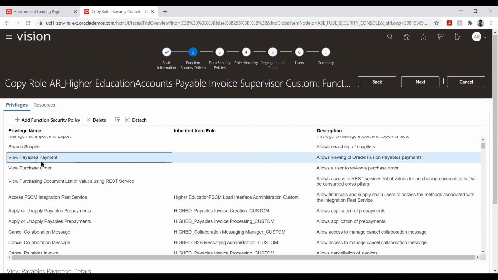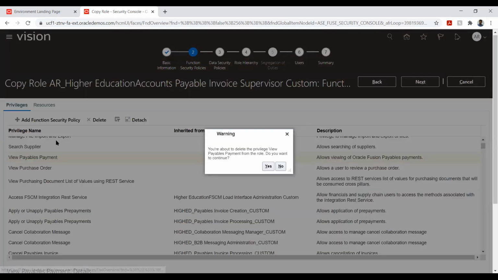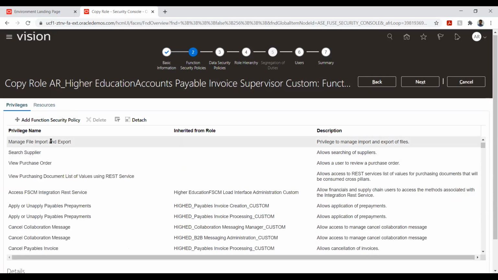So here, if you see, this is a direct role. This is not an inherited role. So what I can do is click this and delete. So this will be gone out of this role. So this I can do.